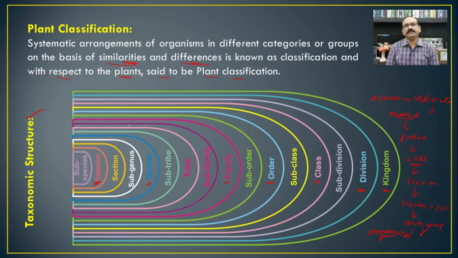Now, if we see this organism, then organisms with similar characteristics genetically as well as morphologically are responsible for the formation of species. Many such species form the genera.